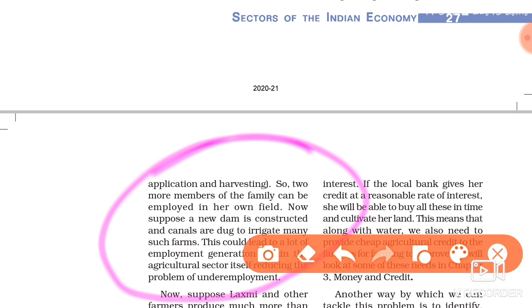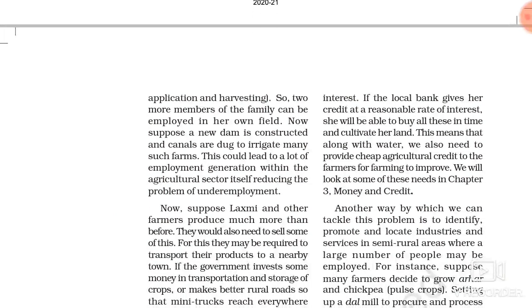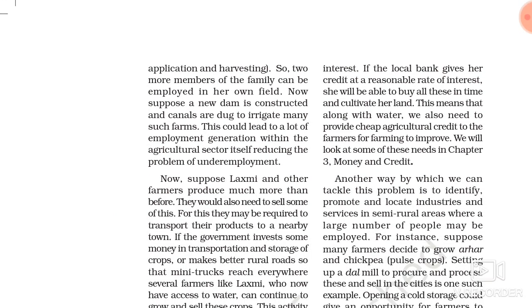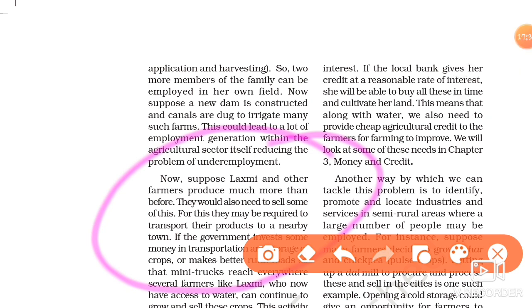When Lakshmi's family is able to produce more, they will think to sell some of this in another area in the market.